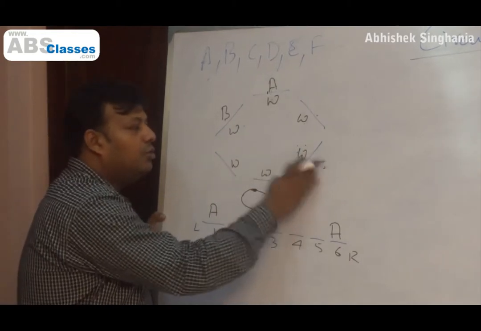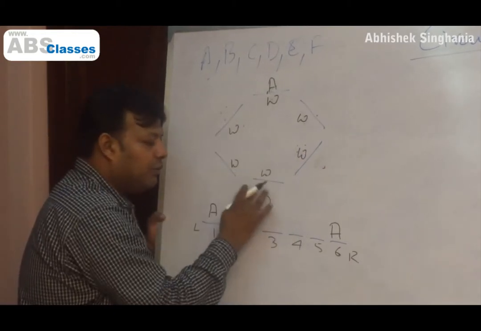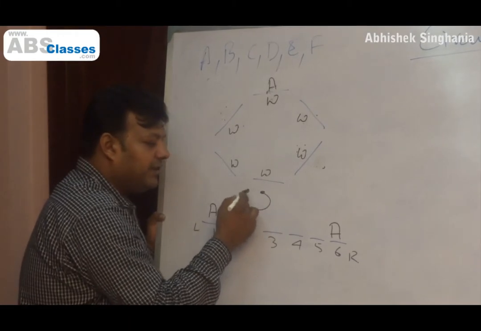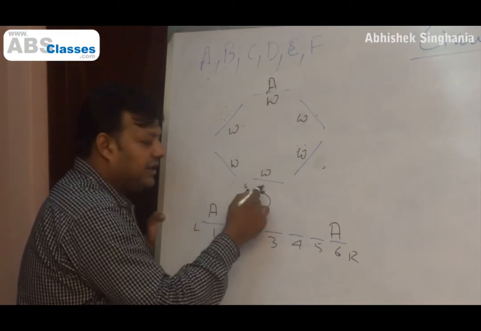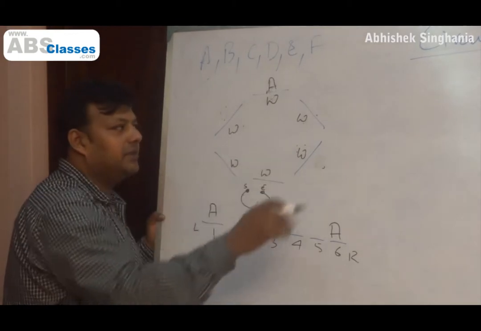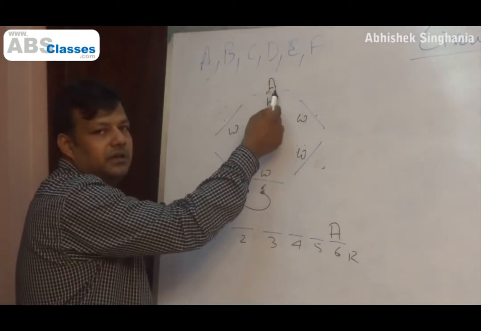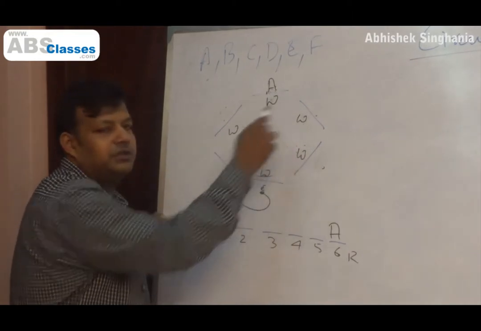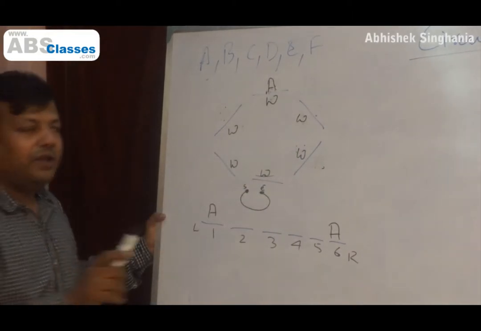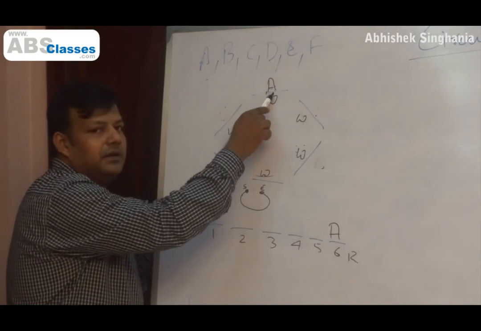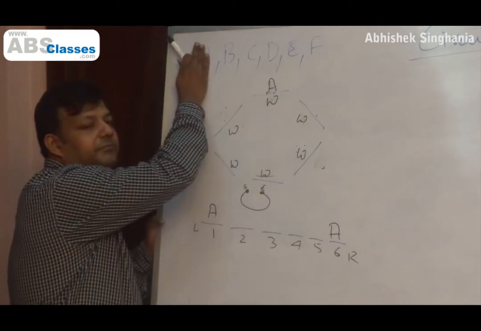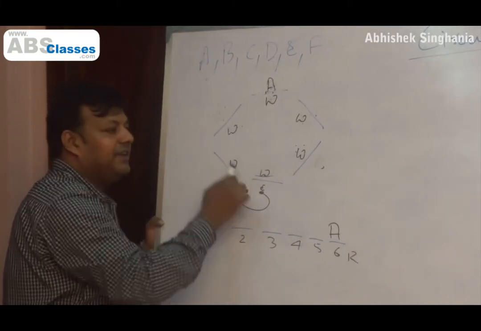Okay, so how do I break the loop? How do I give them edges? How do I give them a sense of direction? Start, end, right, left. I break the loop. How do I do that? I have no resource except people. I make one of them sit in one chair. So one chair different, all chairs different. Now if I have made one of them sit here, I only have 5 persons standing and I have 5 chairs.